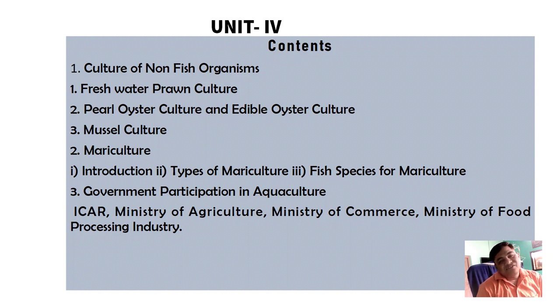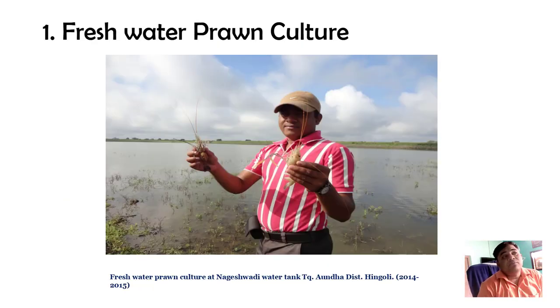So we will discuss the ICAR, that is the Indian Council of Agricultural Research. Then the Ministry of Agriculture, their role in fisheries or aquaculture, and the Ministry of Commerce for the export and import strategy. The most important ministry for the aquaculture industry is the Ministry of Food Processing Industry. So this part we will discuss in this unit. First we will discuss the freshwater prawn culture.